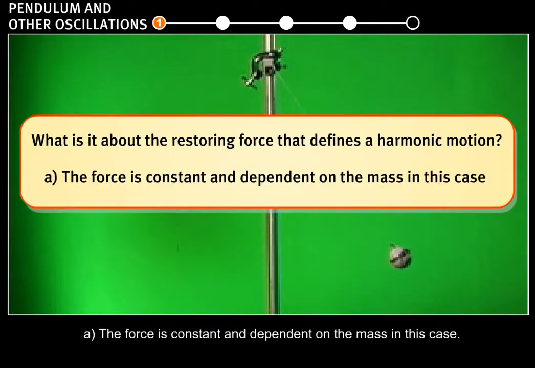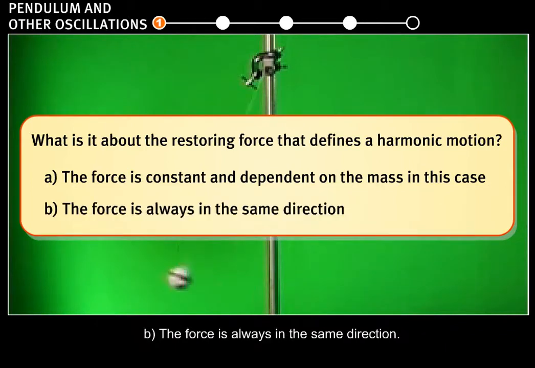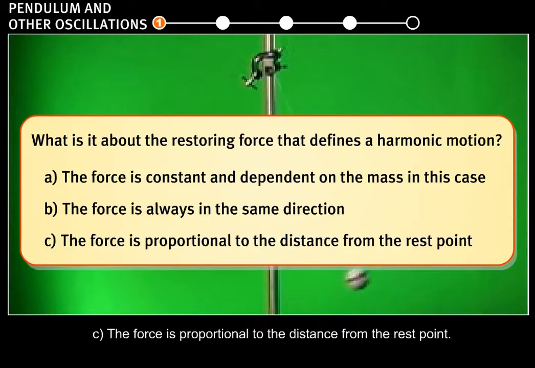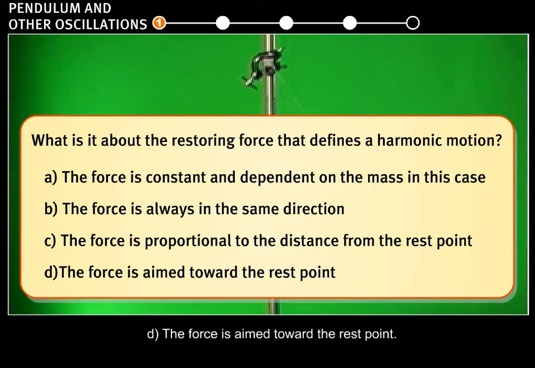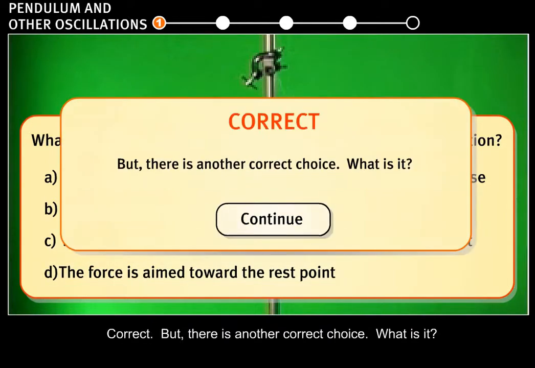A. The force is constant and dependent on the mass in this case. B. The force is always in the same direction. C. The force is proportional to the distance from the rest point. D. The force is aimed toward the rest point. Correct, but there is another correct choice.